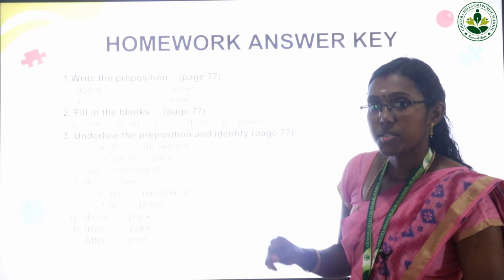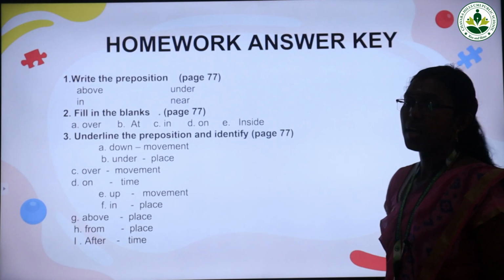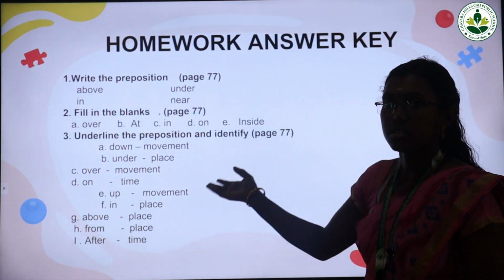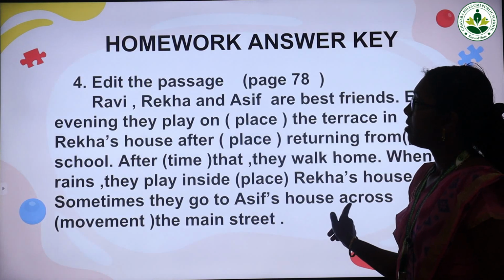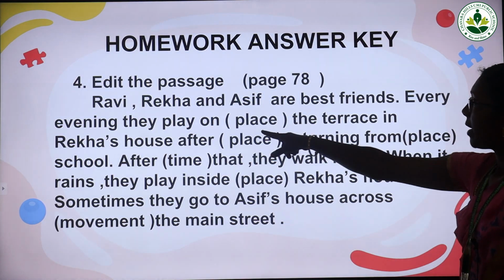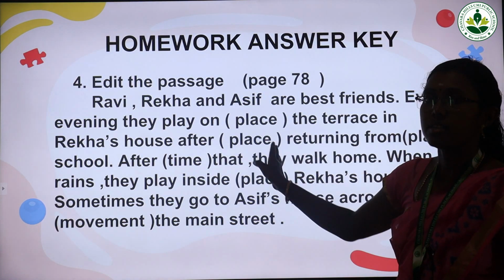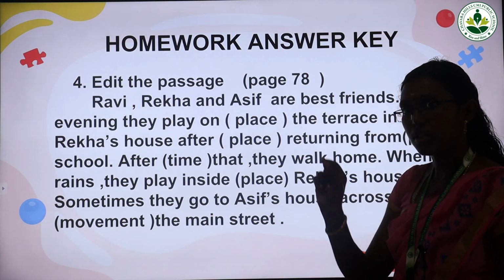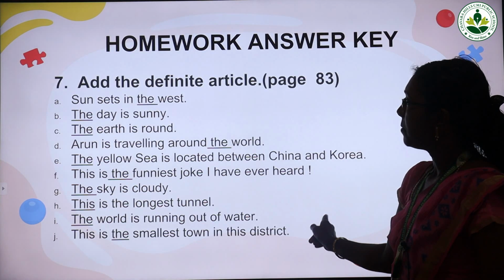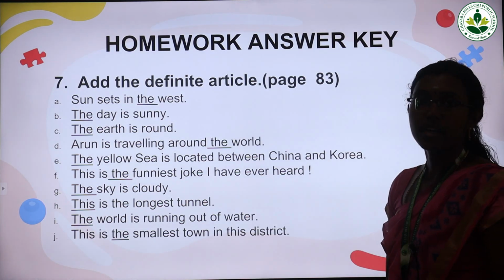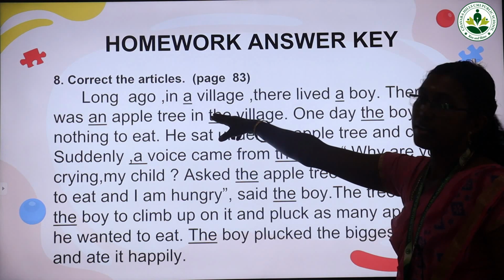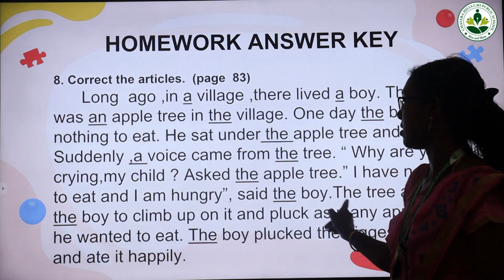It is from our grammar textbook, children. All the prepositions we have learned, all the answers you have to correct, you have to do it alone and later see this and correct the mistakes. All the answer keys are given there, and in the edit the passage, in the brackets, correct answers are given. While you are doing it, keep underlining and do the correct one. Then complete the sentences given there. Definite article a and the, both work is there, so do it. In the passage also you have to see the underlined articles and correct the mistakes.